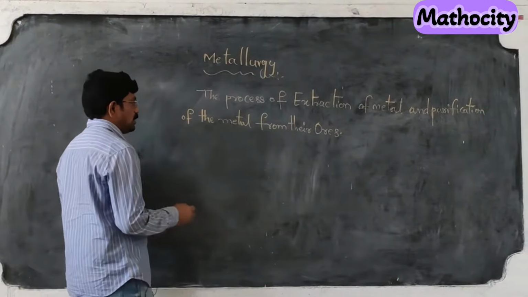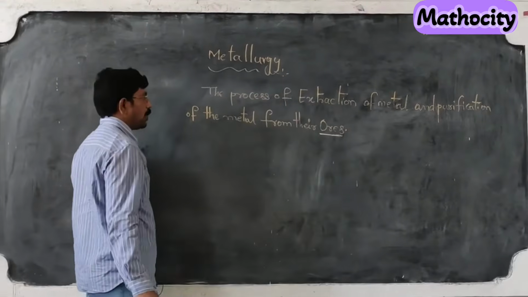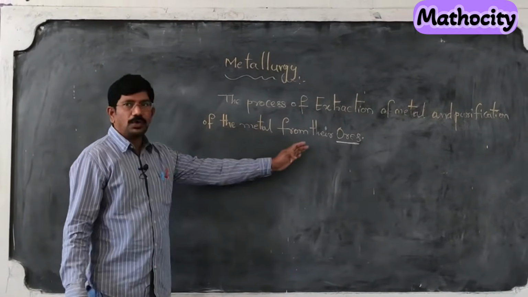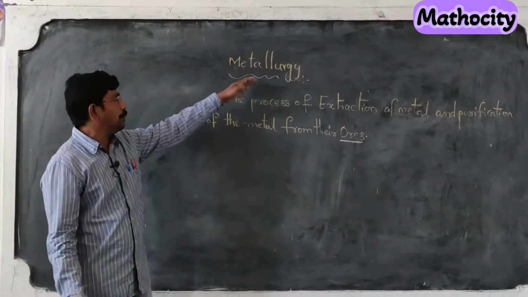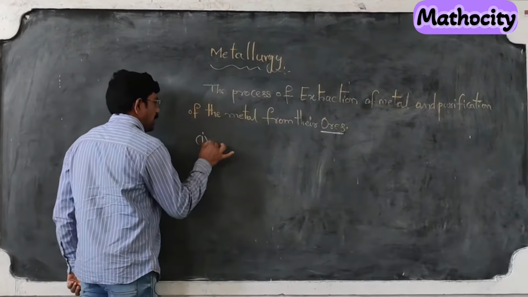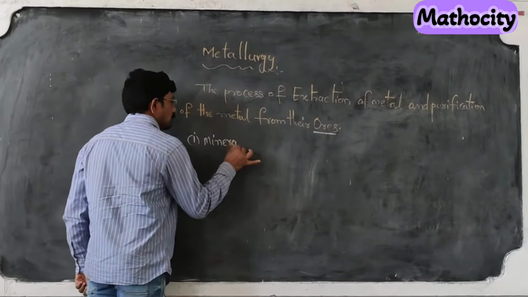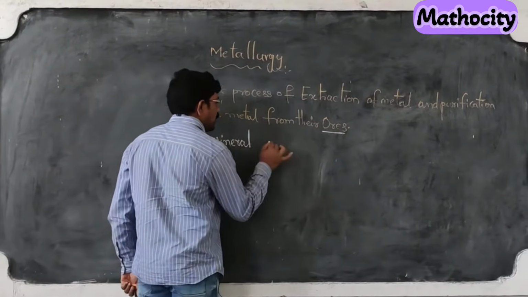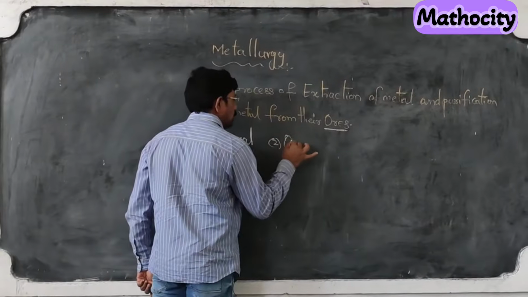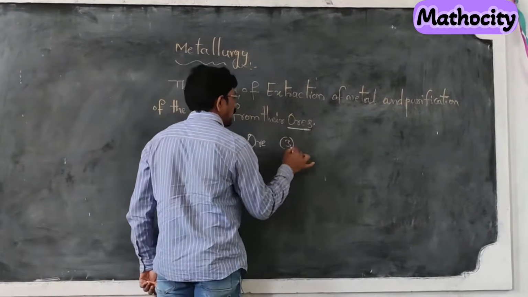See, I used the term ore here. So, what are the terms we use in this metallurgy? The first one is mineral. The second one is ore. The third one is gangue.